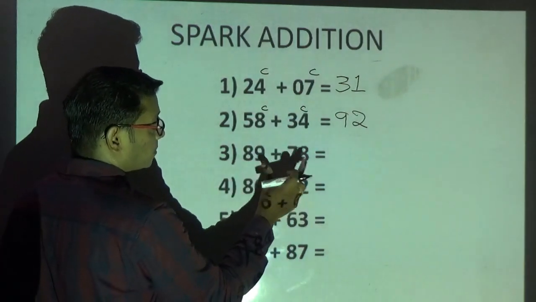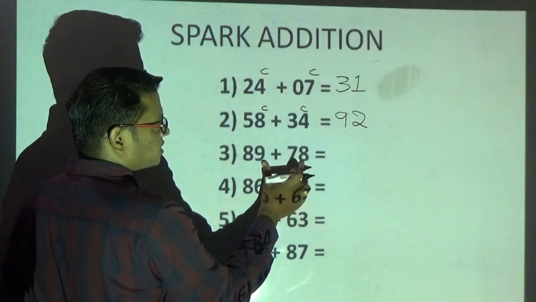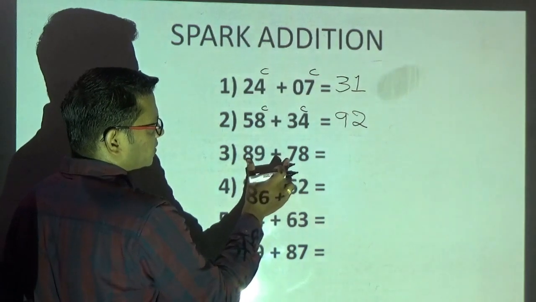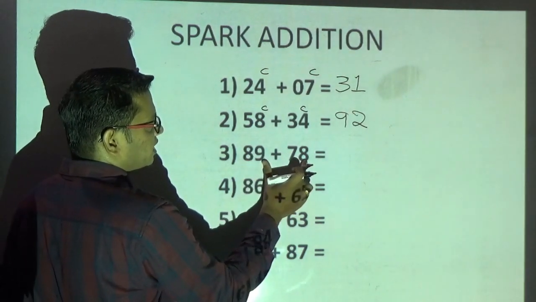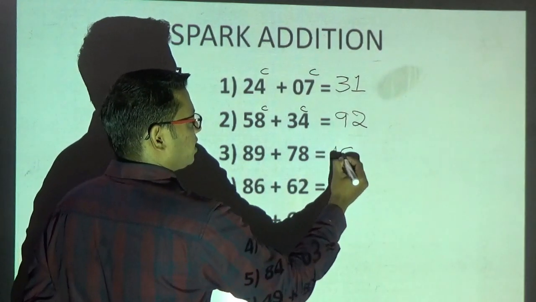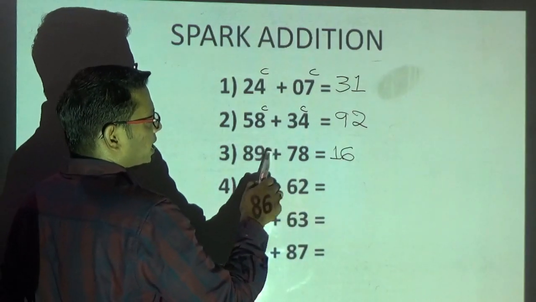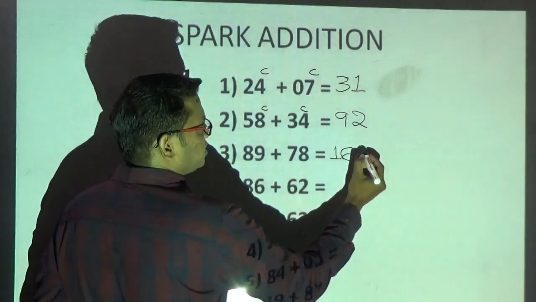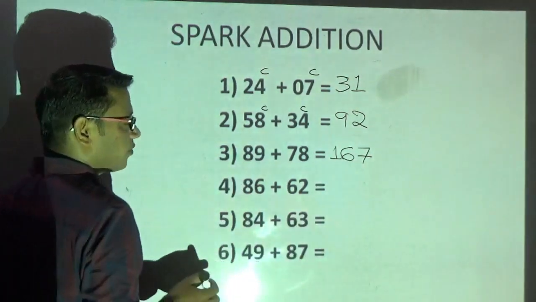Now, please observe again. 9 plus 8 will generate the carry. 8 plus 7 is 15. Since they generate the carry, I will write 16 directly. Now, 9 plus 8 is what? 17. The end digit is 7. Just write 7. How quickly I am doing.